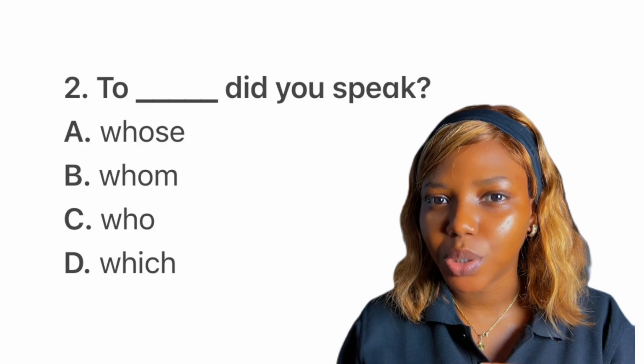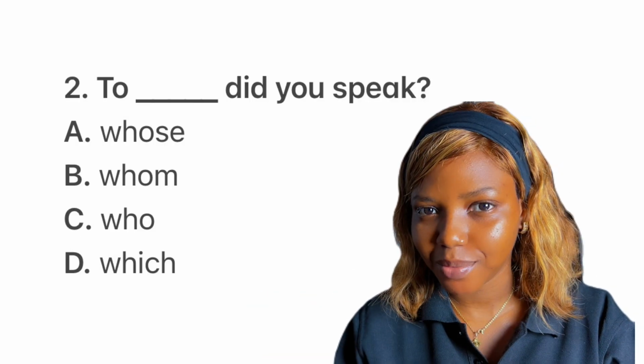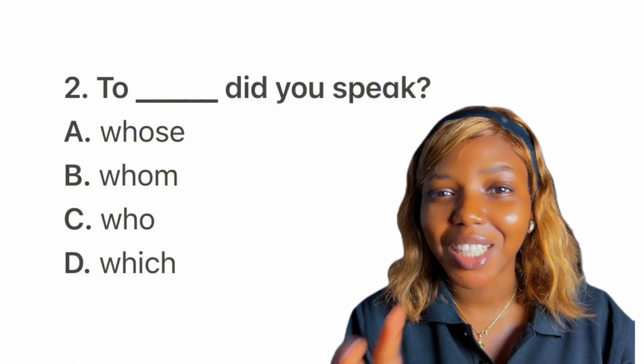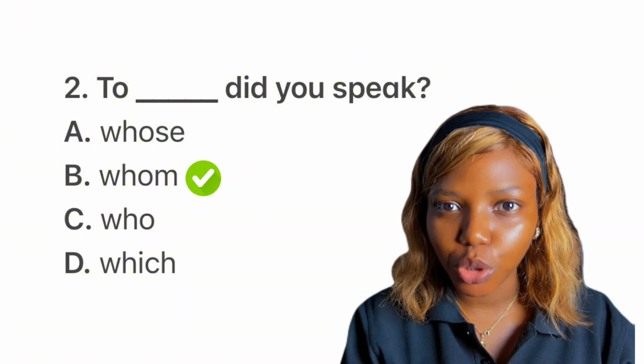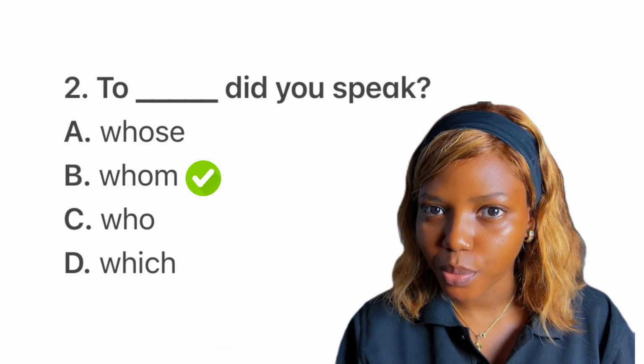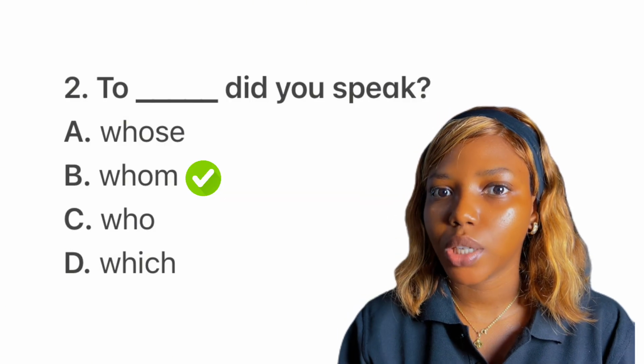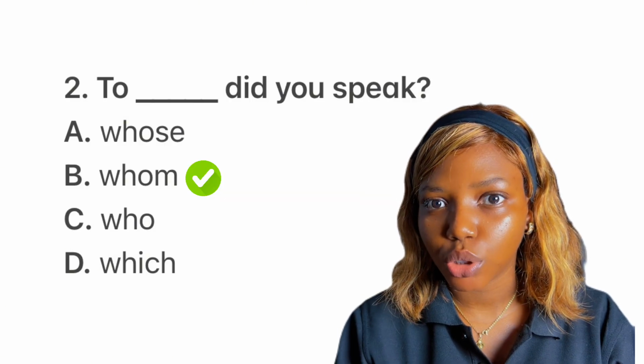We can see to, which is a preposition, right? To whom did you speak? Now, your examiner might decide to reorder the sentence. Don't be confused. Use whom. You spoke to dash. You spoke to whom? About dash, were they talking? About whom were they talking? They were talking about whom.